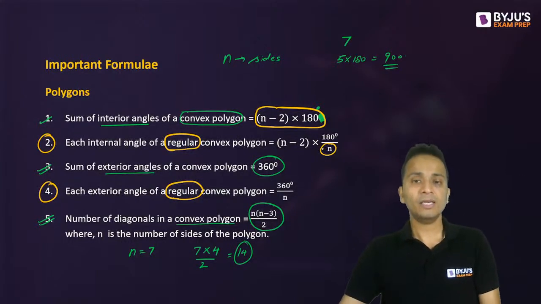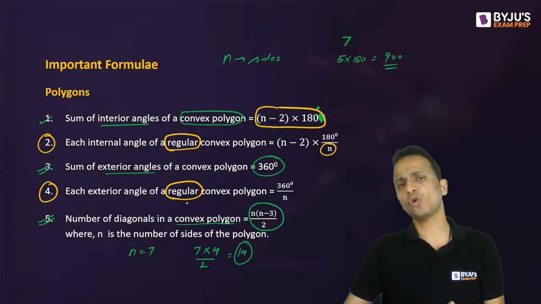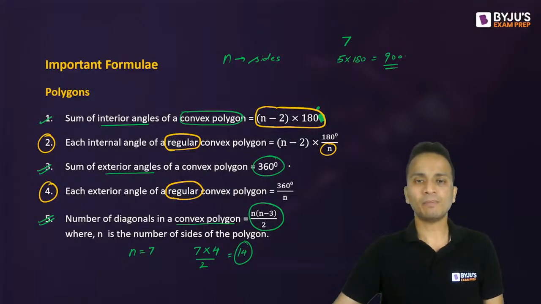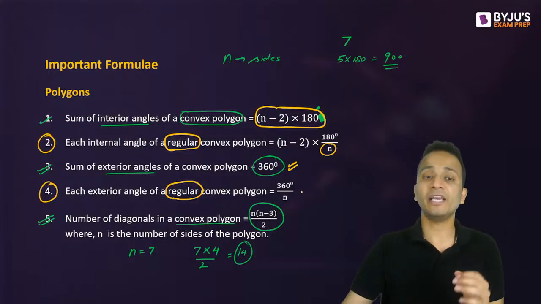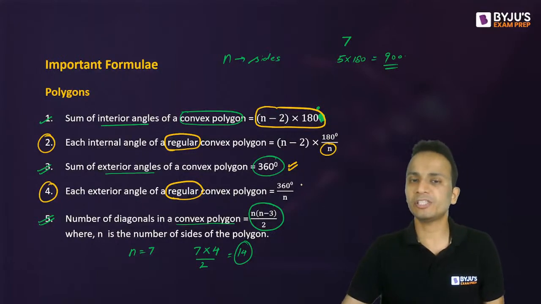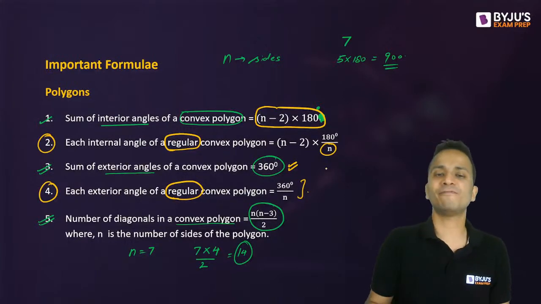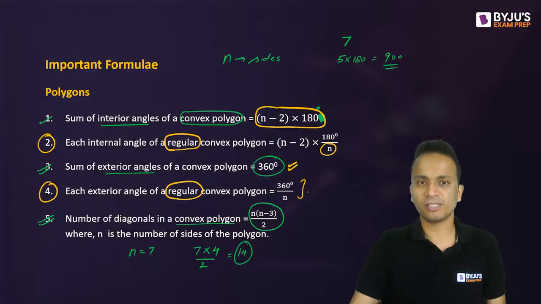Next, formula number 4, each exterior angle. So obviously all the exterior angles will also be equal. So the sum of all exterior angles is 360 degrees. Each exterior angle in a regular polygon will be 360 divided by n. So the third formula divided by n is the fourth formula. All right, so these are the formulas for the polygons.